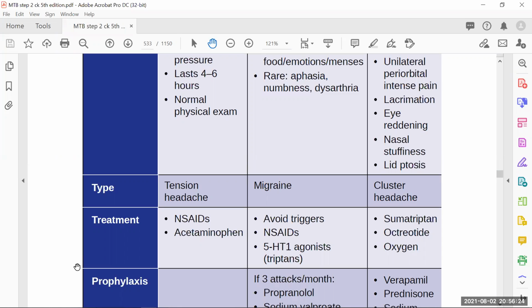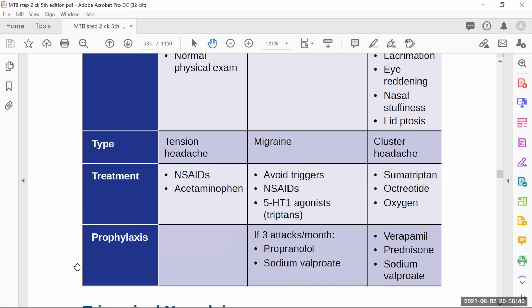Just remember this one. NSAIDs are the basic treatment for tension headache, and mostly the questions are related to the treatment part. So we usually give NSAIDs in case of tension headache. We usually give NSAIDs, avoid triggers, and give triptans in migraine. We usually give triptans and oxygen in cluster headaches.